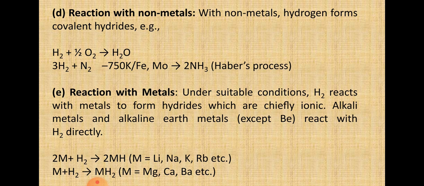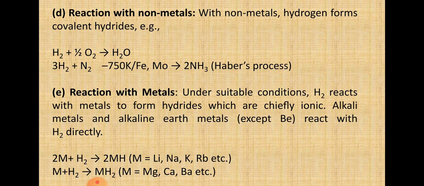Now let's see the uses of dihydrogen. In the synthesis of ammonia, which is used in the manufacture of nitric acid and nitrogenous fertilizers, ammonia is prepared in bulk. Industries mostly use Haber's process, and in Haber's process you can see that hydrogen combines with dinitrogen to form ammonia.